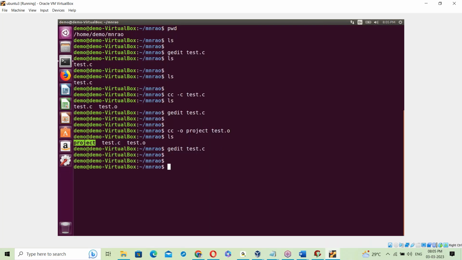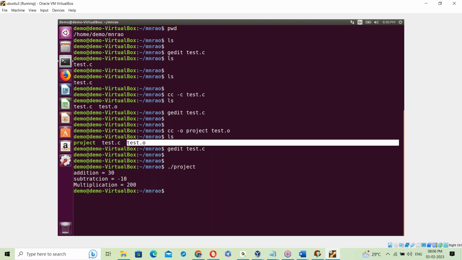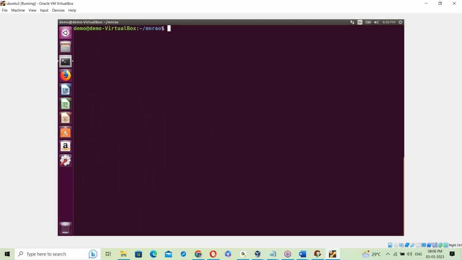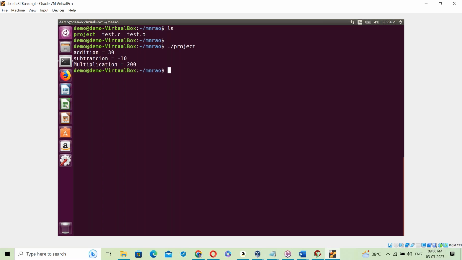The project exe file. Now let us run this project exe file. It does addition, subtraction, multiplication. What does this project exe file contain? The binary code for the C program, the binary code for the C library, plus the binary code for the OS library. By linking all of this, it generates the exe file. So this is the exe file on Linux. Now let us run project. Yes, executed. We got the output: addition, subtraction, multiplication.